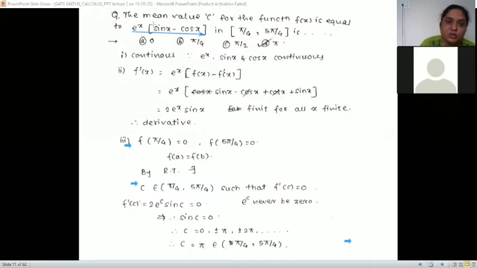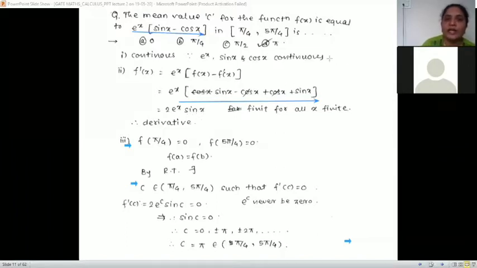So e raised to x into the derivative of the second, that is cos x plus sin x, and the second function stays as it is, sin x minus cos x, into the derivative of the first, e raised to x. This is the derivative of the given f of x. In that, cos x will get cancelled and there will be sin plus sin, that is 2 sin x e raised to x.